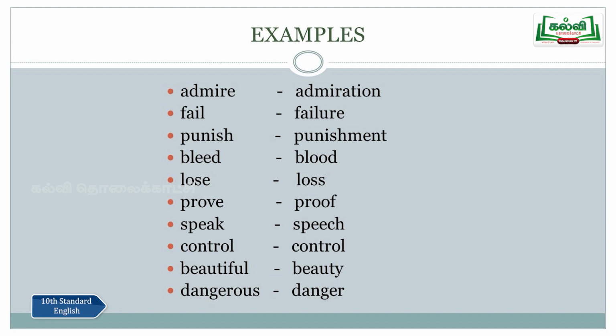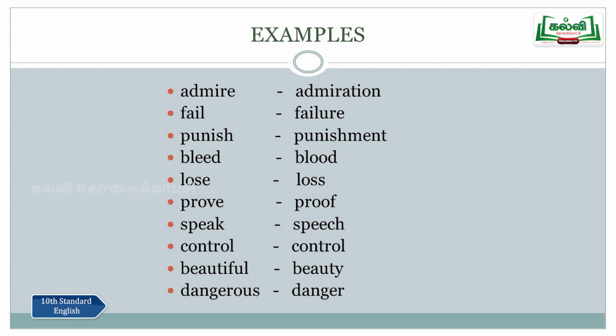Bleed, from the word we get bled. Lose is a verb, and loss is its noun form. Prove is a verb, and proof is a noun. Speak: I speak English. He speaks French. Speaking is an action here, so that's a verb. And speech: I like the orator's speeches. Speech is the name of something here, so that is a noun.